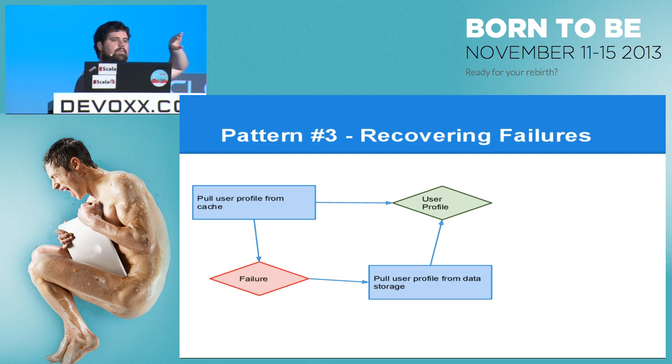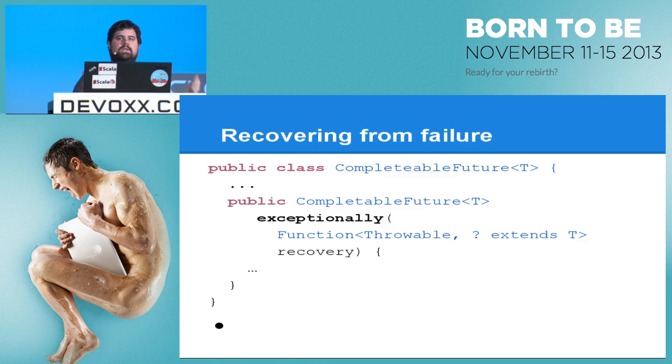If there was a failure pulling it from the cache, we're actually going to execute a stage that pulls the user profile from storage, and then we join these two things together to say, whichever one succeeds first, I'm going to take the value. It's a recovery. The way recovery works is there's this exceptionally method on CompletableFuture, where I can give it a function that takes the exception that was thrown and returns a value to use instead by default.